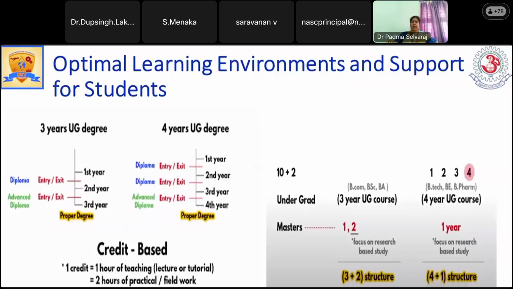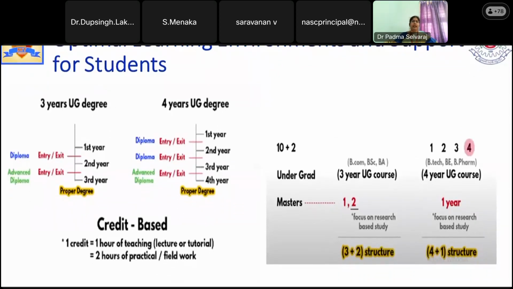So this is the optimal learning environment that NEP is going to give. There will not be any difference between the arts, science, as well as the engineering streams. There will be two differentiations: one is the 3-year UG degree and the other is the 4-year UG degree.